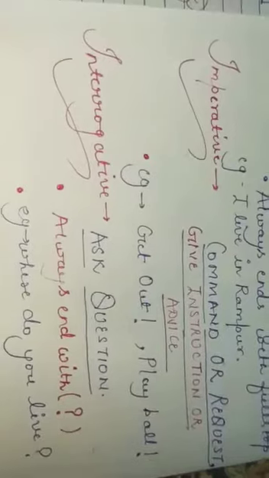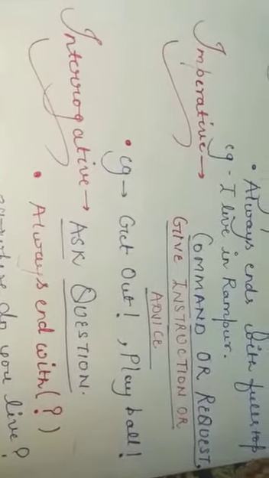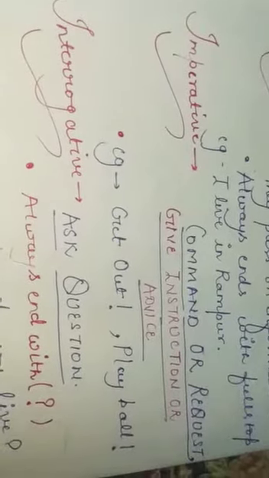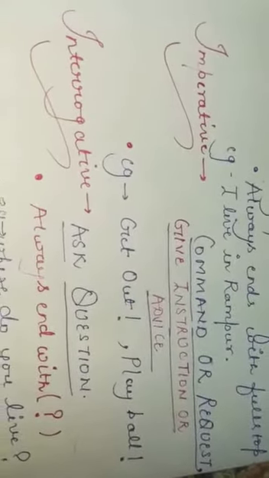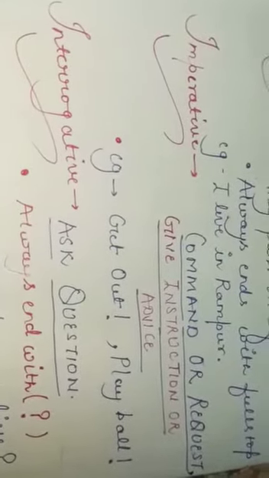Then comes the imperative sentence. Imperative sentences are those sentences which have a command, a request, or give instruction or an advice. For example, let's take a very simple one, that is get out. So get out is a command. Someone is commanding you that you are supposed to get out. So it's having an exclamatory mark in it.